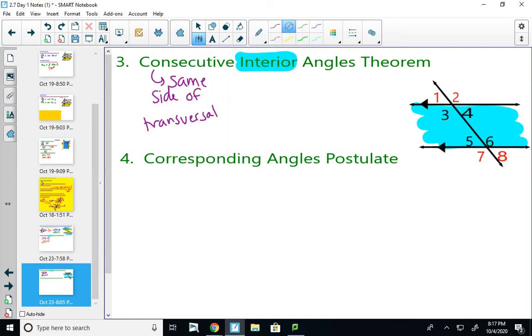Angles 3 and 4 are on the same side. So those would be consecutive interior angles. Or sorry, not 3 and 4, 3 and 5. And my other set of consecutive interior angles would be 4 and 6.